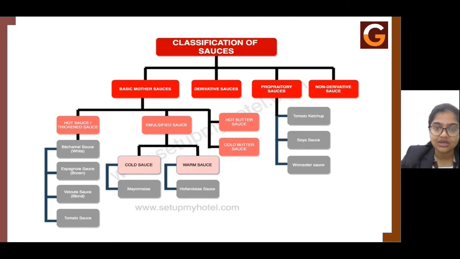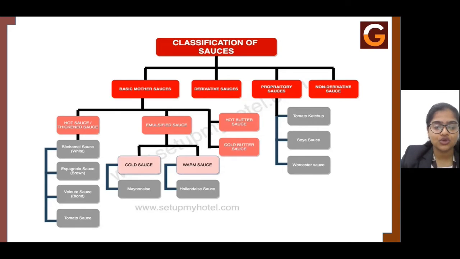It is very simple, but here the roux that is being made is basically a blonde roux. That's the reason the color of the sauce is neither too white nor too brown. It is somewhere in between, and that's why it's called a blonde sauce. Now this blonde sauce or velouté sauce, you take one part of flour, one part of butter, you make a roux. The roux has to be blonde in color. The liquid that is added to the roux is basically, you add stock.